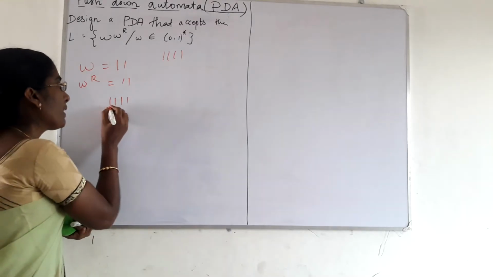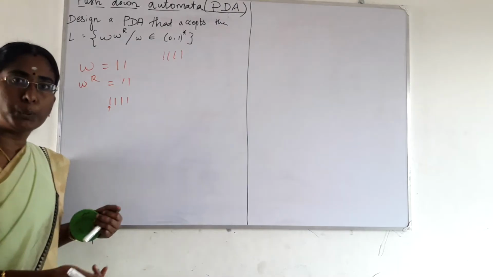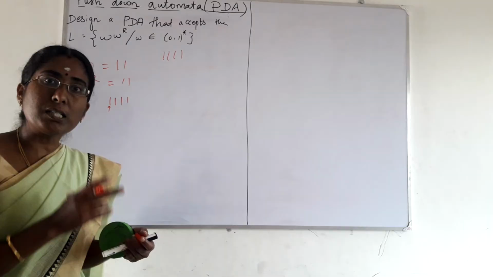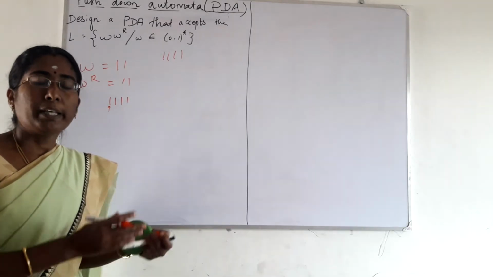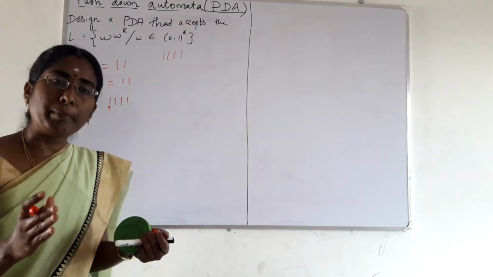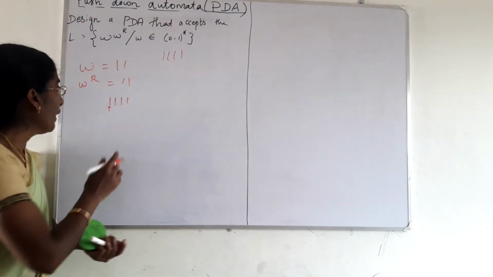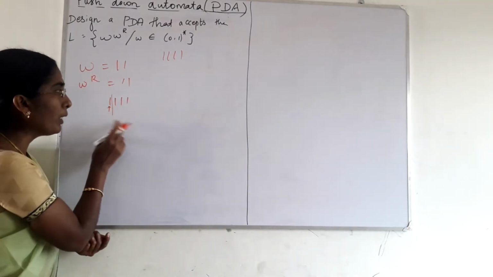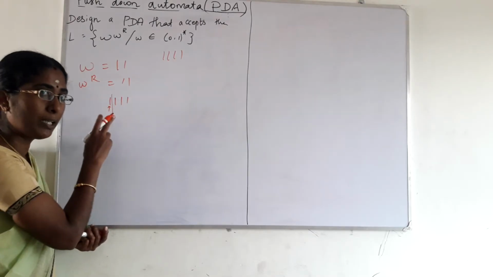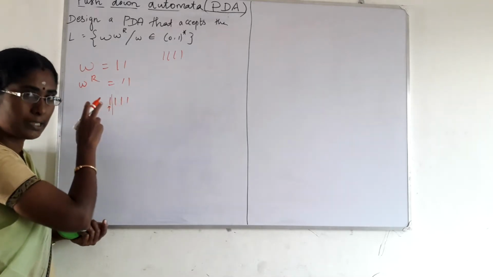After accepting the first symbol 1, the symbol 1 is pushed onto the stack. And the automaton makes a guess that it is the middle of the string. If it is the middle of the string, the remaining part of the symbols may be used to pop the symbols from the stack. But here, after reading this one, this is actually not the middle of the string. The push-down automaton may guess wrongly. Then it proceeds with the remaining symbols, knowing that the guess is wrong.